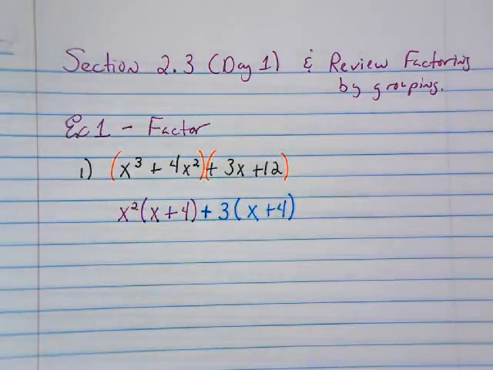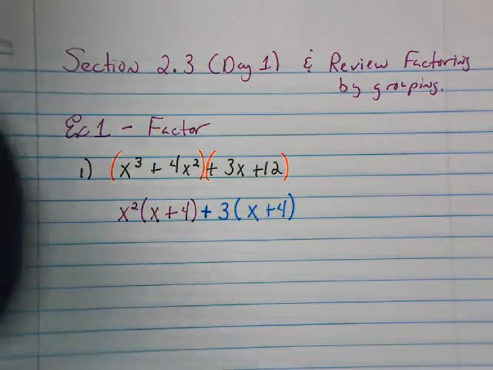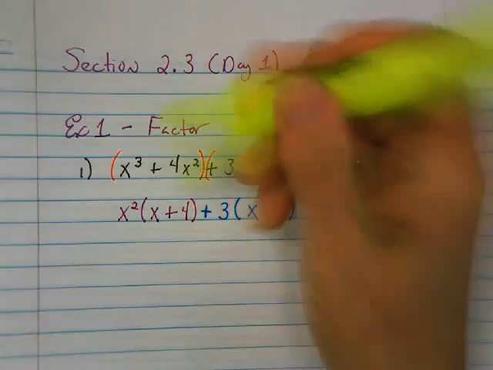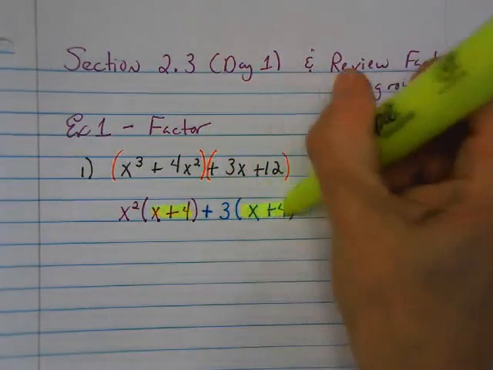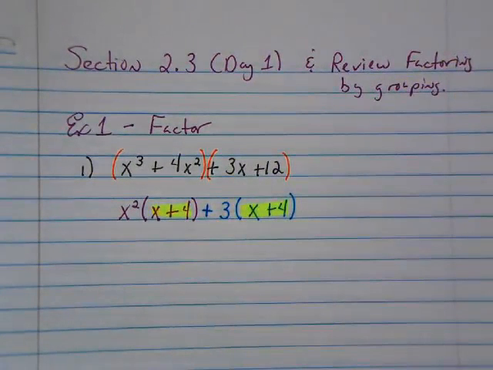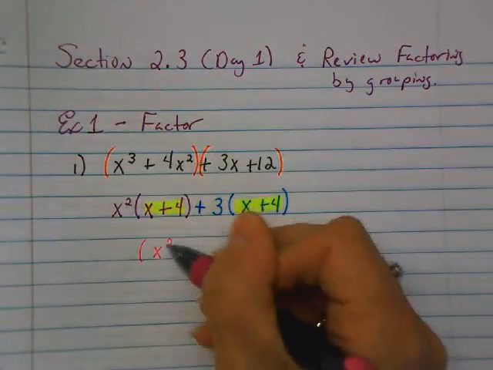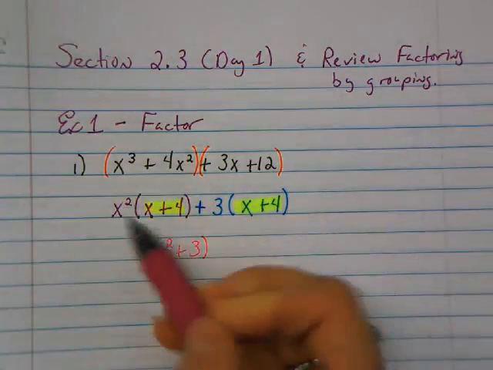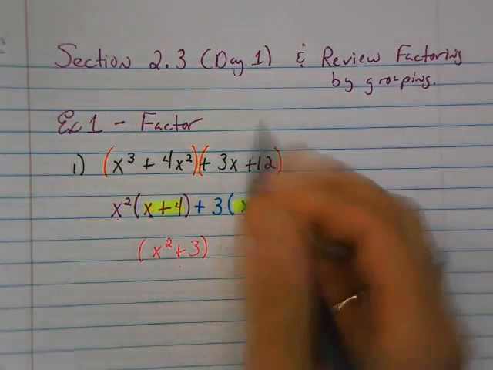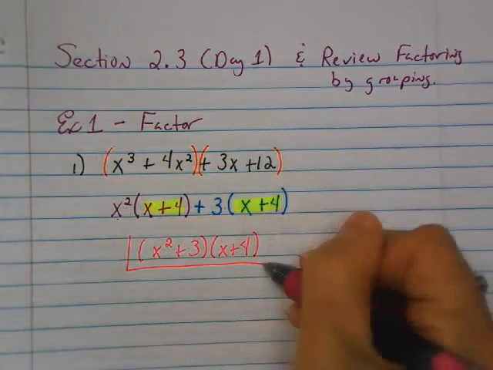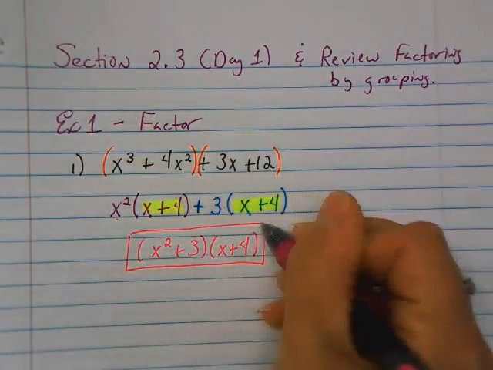Now here's where you get to the critical piece. Sorry, I needed to get a highlighter. The critical piece is that these 2 parentheses after you do your factoring have to match. If they don't, then you've done something incorrect. Alright, so now what I want you to do is you take the first term, so the things that are outside the parentheses go first, and the things that are in the parentheses go second. And this would be my answer so that it's factored.